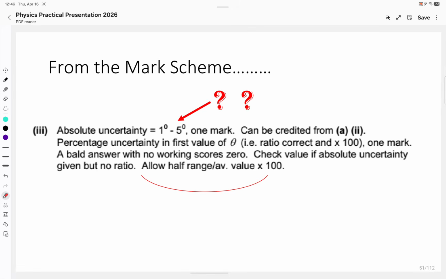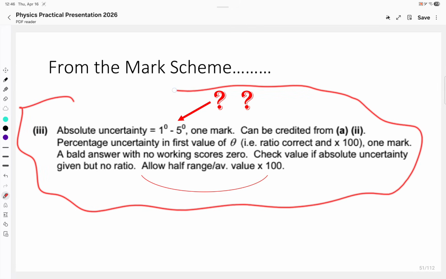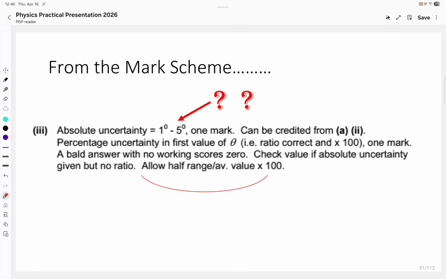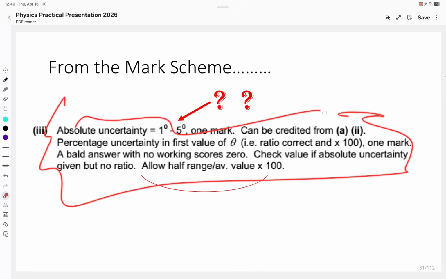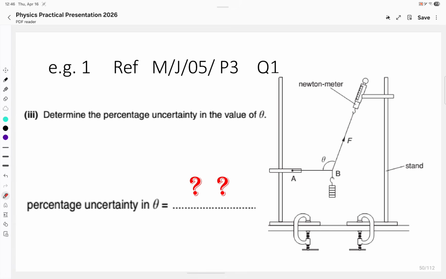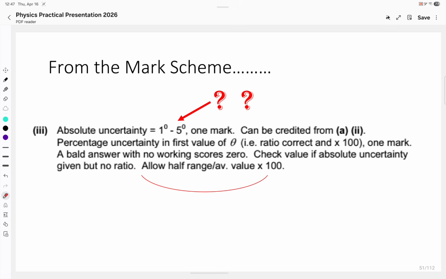Oh wow, oh my god, are you going to write the whole paragraph? Absolutely not. This is not supposed to be written in this tiny space here. What you are going to write down, let me tell you. First of all, let's read the mark scheme. Absolute uncertainty from 1 to 5, 1 degree to 5 degrees. For that you will get 1 mark. Then percentage uncertainty in the first value of theta, ratio idea, multiply by 100.